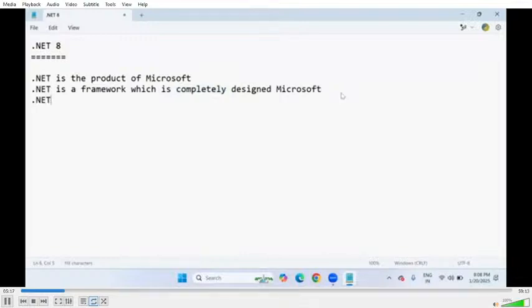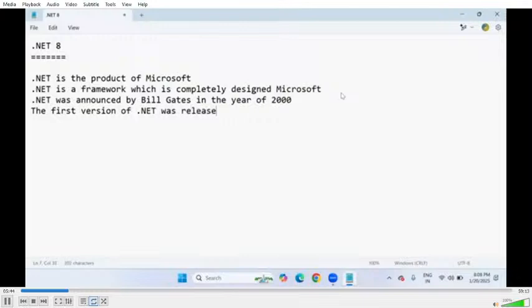.NET was announced by Bill Gates in the year 2000. The first version of .NET was released in the year 2002.